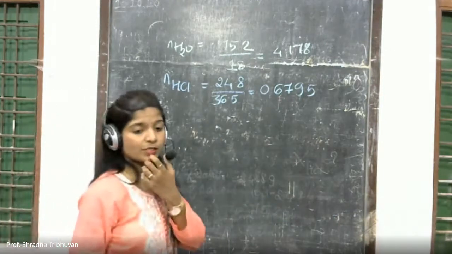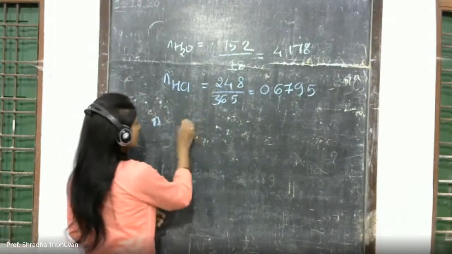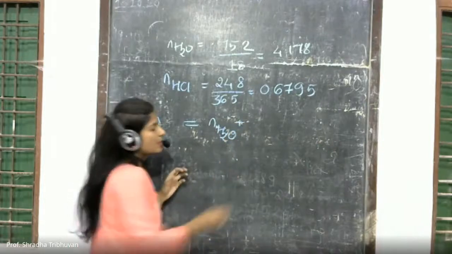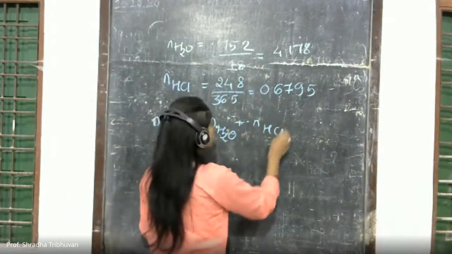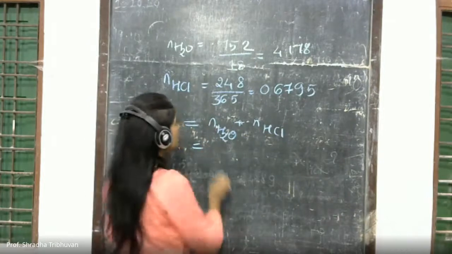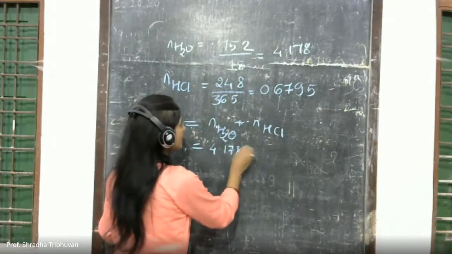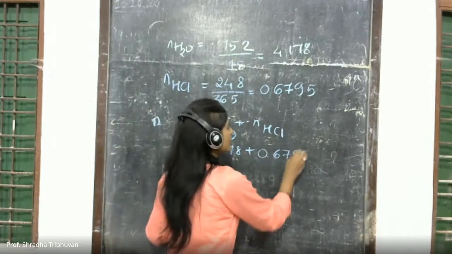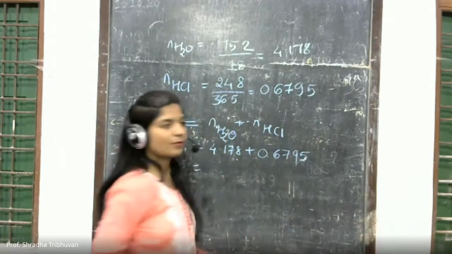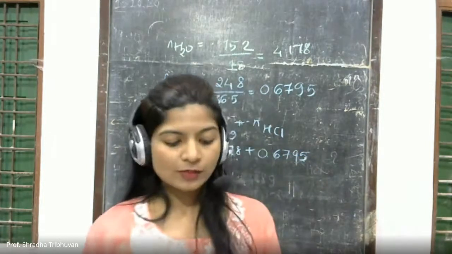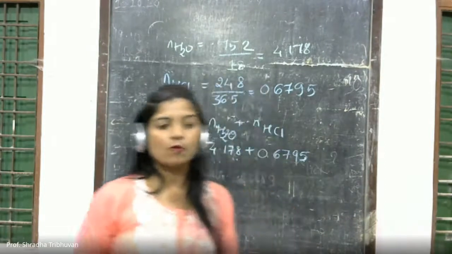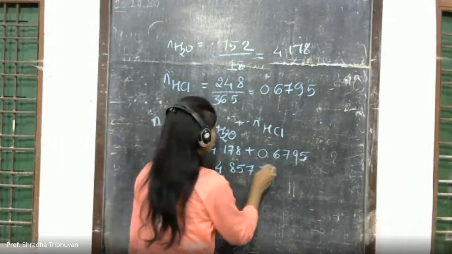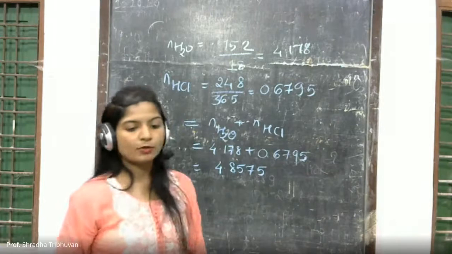The total number of moles is the number of moles of H2O plus the number of moles of HCl, so 4.178 plus 0.6795. Adding both, the answer comes out to be 4.8575. This is the total number of moles.